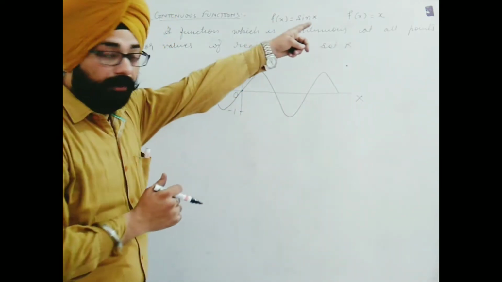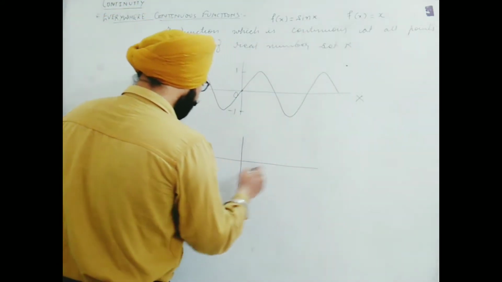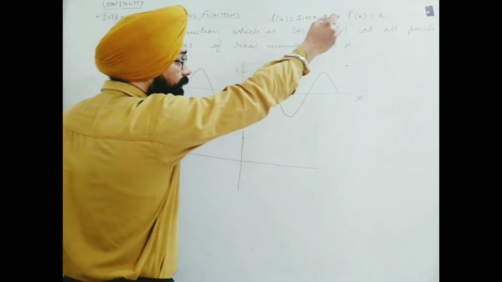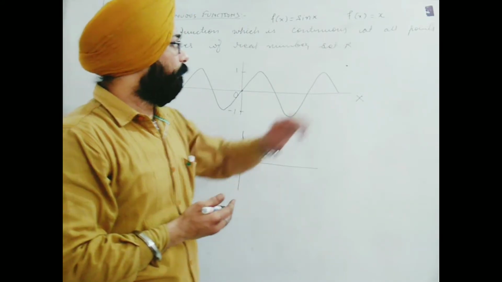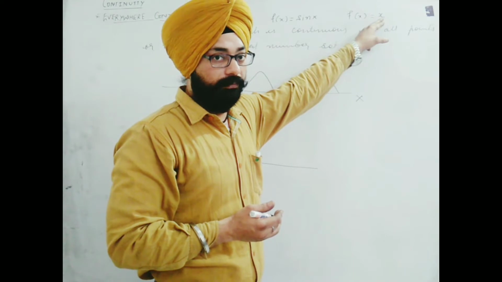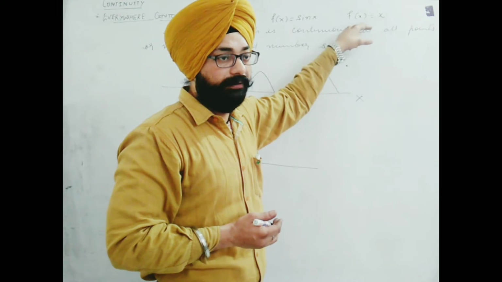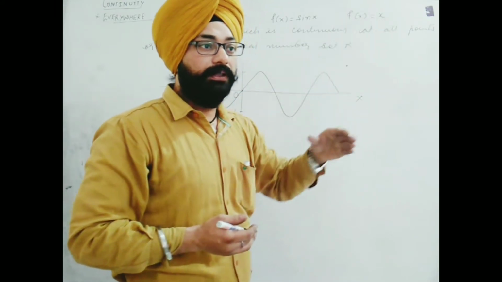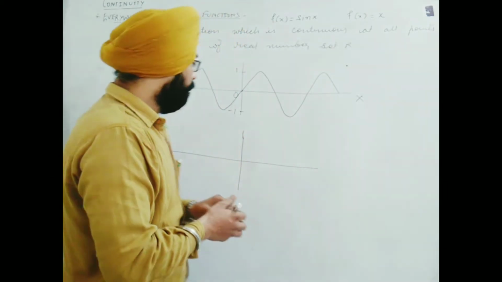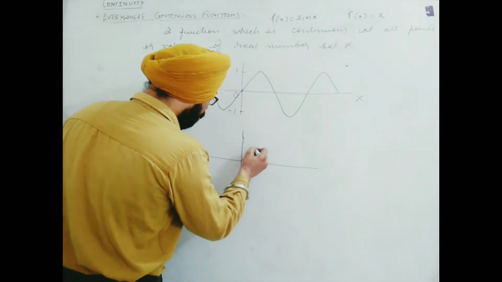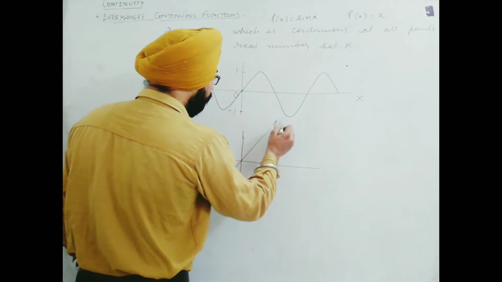Seeing the graph, you can see f(x) = x also. If I draw f(x) = x, what does it mean? This function is known as the identity function. f(x) = x means the collection of such points. If you take x equal to 1, the result will be 1, meaning f(x) is y, so y will also be 1. If you take x equal to 2, you get f(x) equal to 2. If x equal to 3, f(x) equal to 3. So (1,1), (2,2), (3,3), (-1,-1), all such points lie on this line, this y = x. This only is f(x) = x.